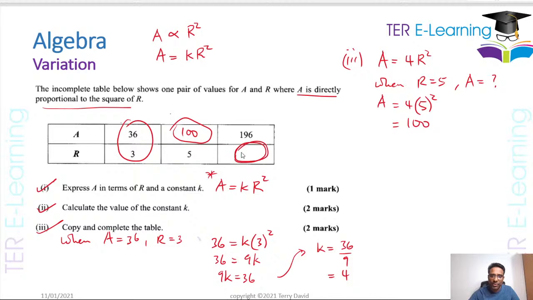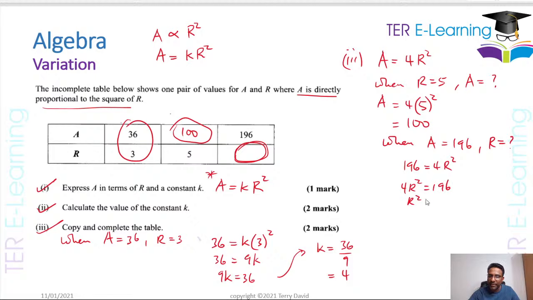So we need to work out this one here now. So when A equals 196, we need to figure out what R is. We don't know what R is, right? So we're going to use the same formula we have on top there, which is A equals 4R squared. So 196 is equal to 4R squared, and we're going to try to solve this. So we say 4R squared is equal to 196.